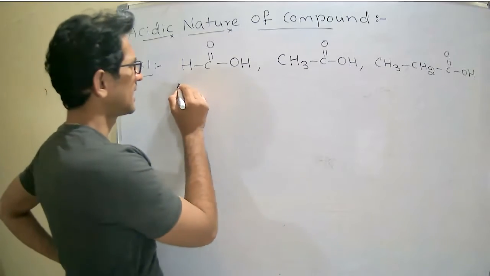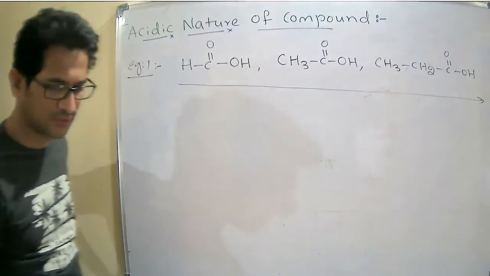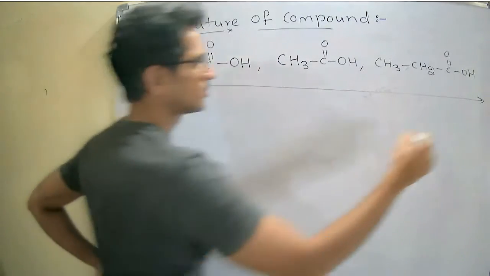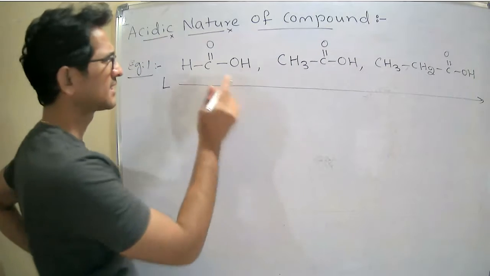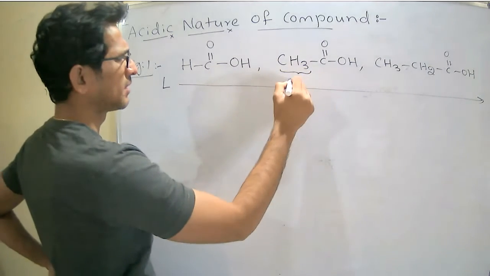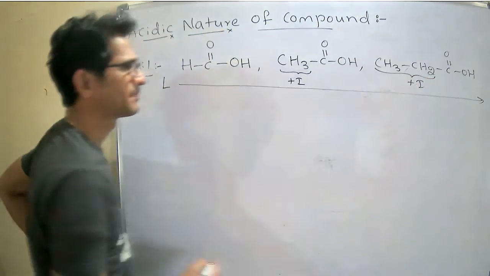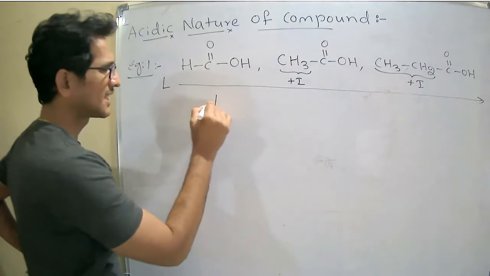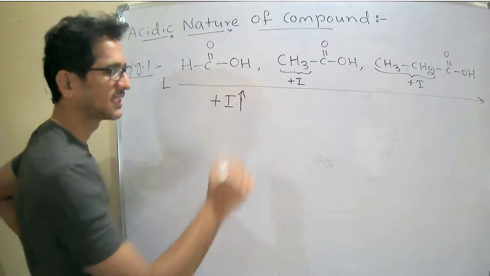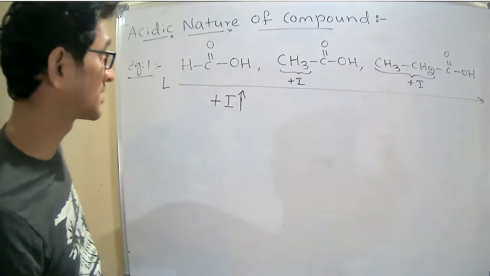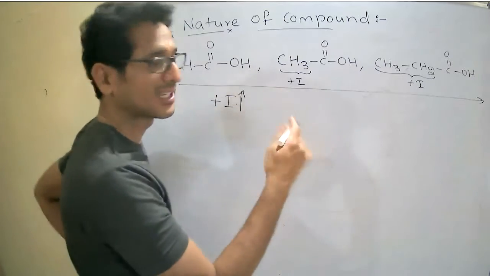As we move from left to right, the strength of the plus inductive effect increases, which is inversely related to the acidic nature.